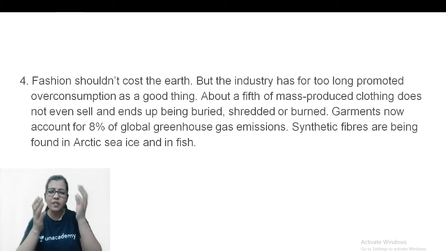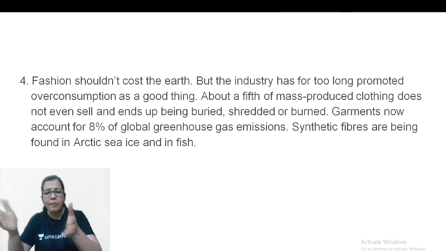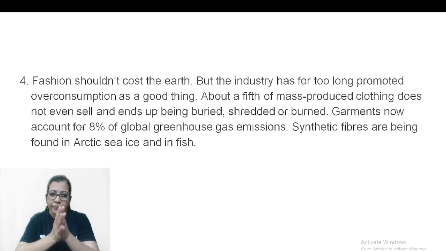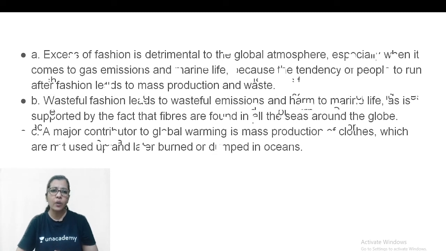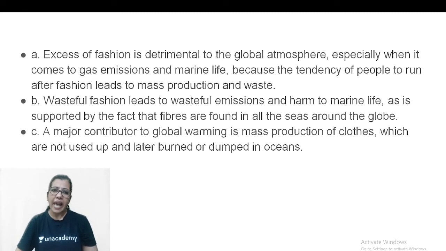So they have brought in a specific sea name and they are saying that, okay, we find garments dumped in these oceans, right? Let's take a look at the interpretation options. Excess of fashion is detrimental to the global atmosphere, especially when it comes to gas emissions and marine life. They had talked about that. Okay, we'll keep this. Look at B. Wasteful fashion leads to wasteful emissions and harm to marine life. That's fine. As is supported by the fact that fibers are found in all the seas around the globe.